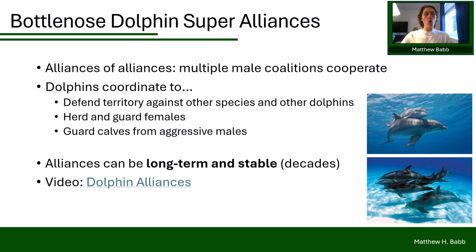These occur when multiple male coalitions will actually cooperate with one another, forming alliances of alliances. The purpose of these alliances is to increase all of the males' reproductive success within the group. And this is remarkable because these super alliances can actually be really, really long lasting and stable, sometimes lasting for years.